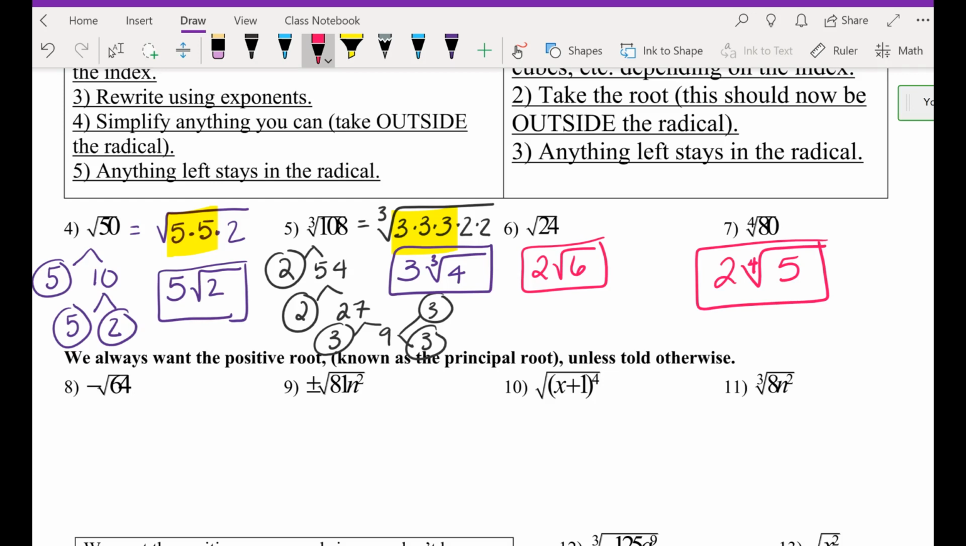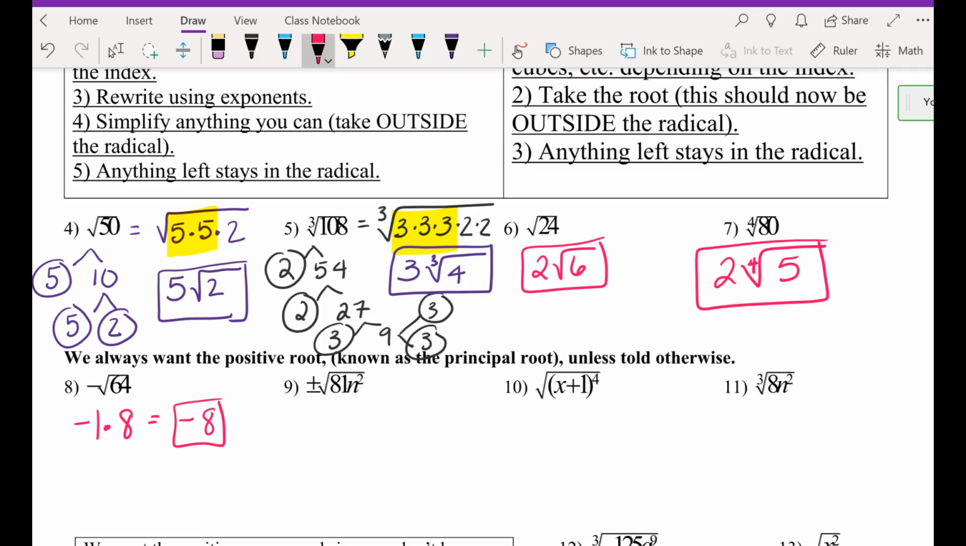Can I have that? Yeah. Okay. If it's in the front outside the radical sign, I can have it. So number 8. Square root of 64 is what? 8. But there's a negative in the front, so I can just multiply that. So my final answer is just simply negative 8.